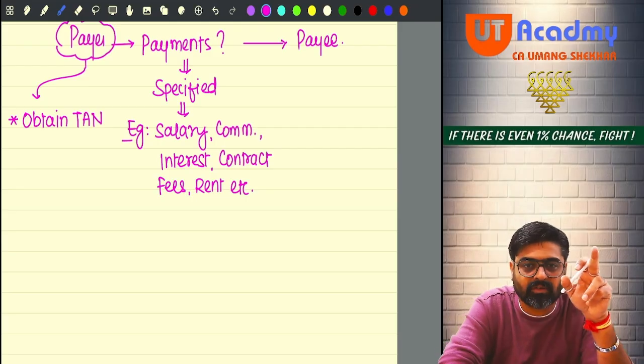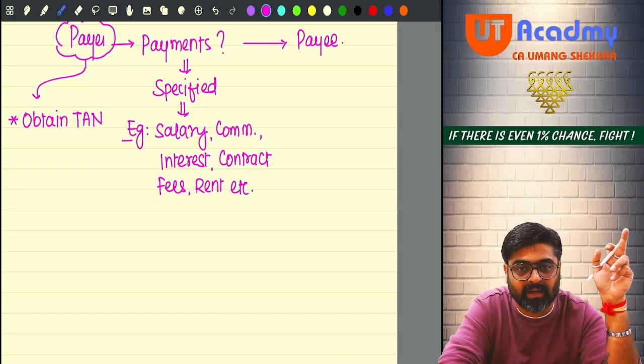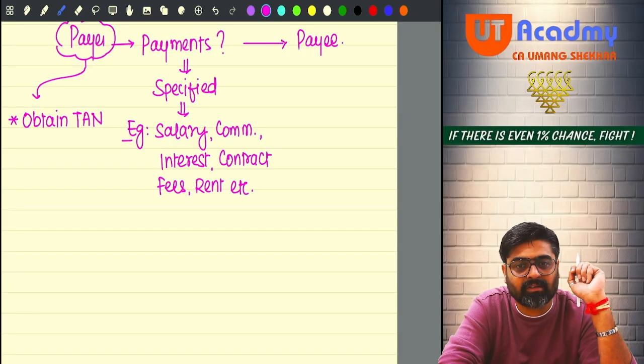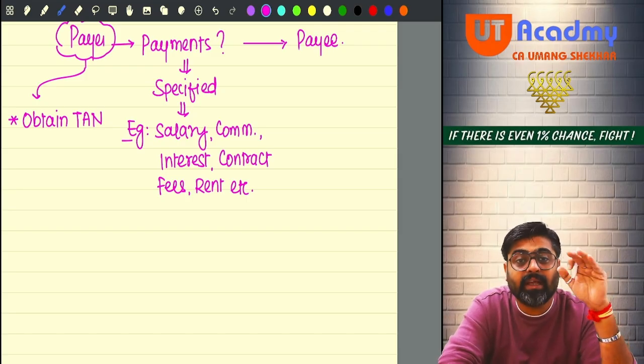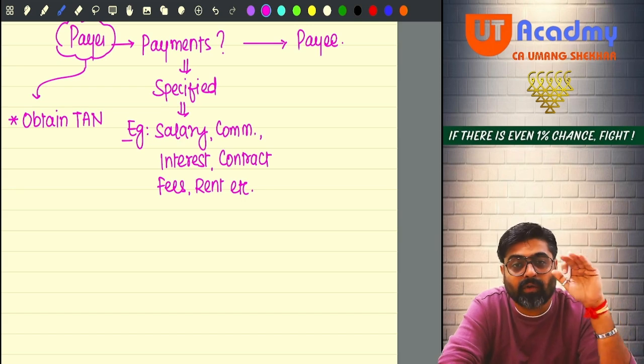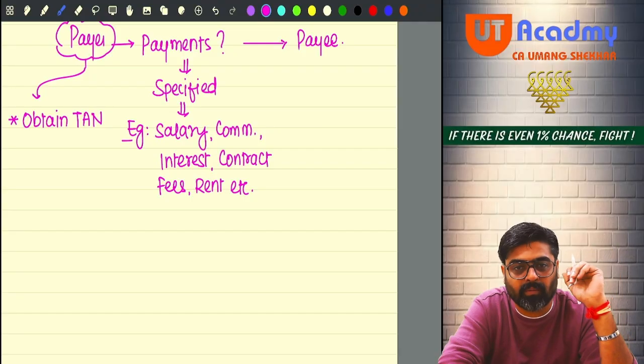And even this person to whom you are making the payment is going to ask for the TDS credit out of his income tax liability. So we should know that the person to whom you are making the payment is genuinely asking for that tax credit. He is not claiming fake tax credits from his tax liability.